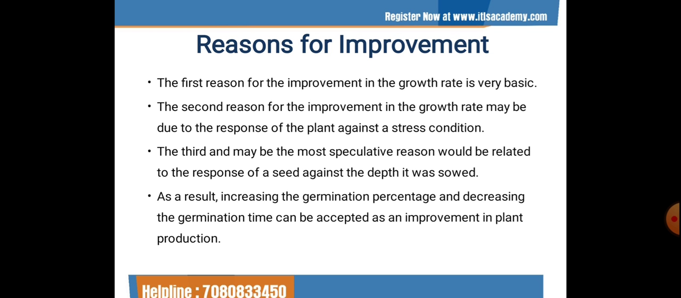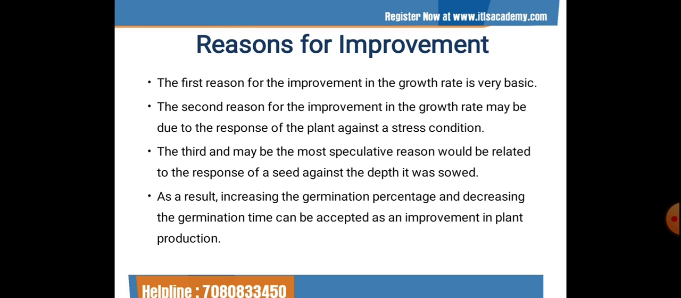The next one is the reasons for improvement. The first reason for the improvement in the growth rate is very basic. As seeds processed by high hydrostatic pressure germinated earlier compared to the unpressurized seeds, they will start to grow quicker, which makes them ready for harvesting at an earlier time.